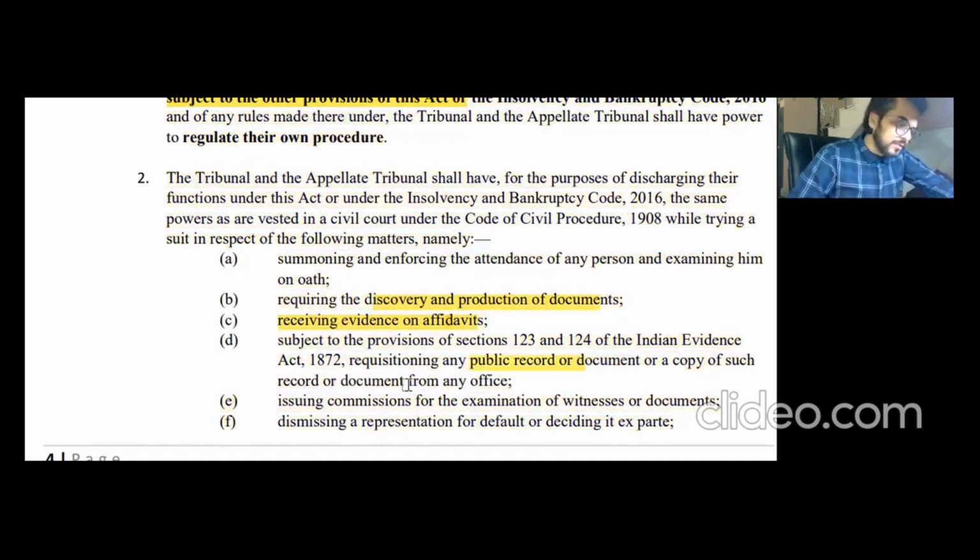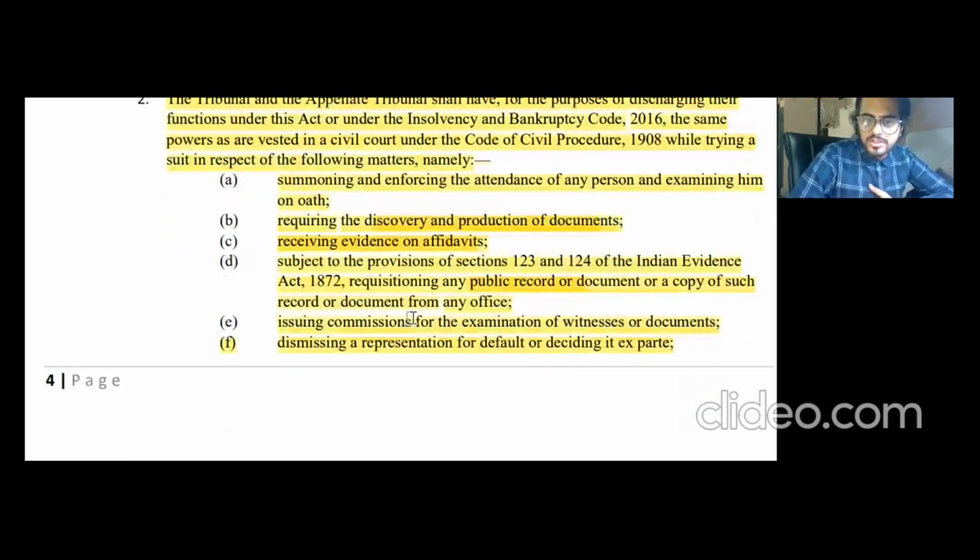All right. So if NCLT asks any director about a public document, that is the annual returns, or any other particular document, financial statements and all, they can ask the directors about that. And the director shall have to follow the instructions of the NCLT and NCLAT. They can summon and enforce attendance, as I've already told you. They can require the discovery and production of documents. They can receive evidence on affidavits, and they can issue commissions for examination of witnesses or documents.